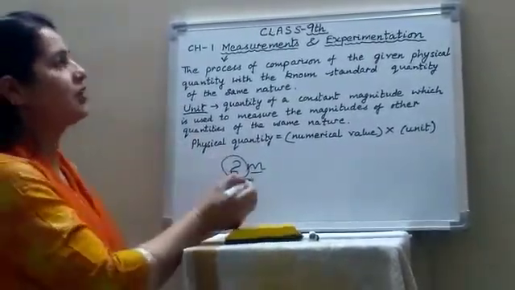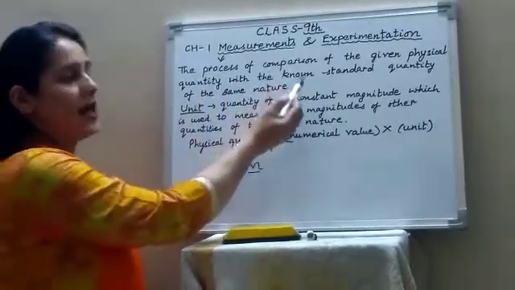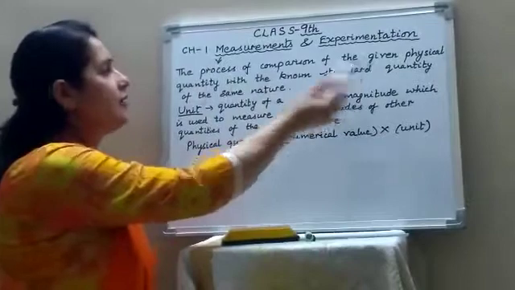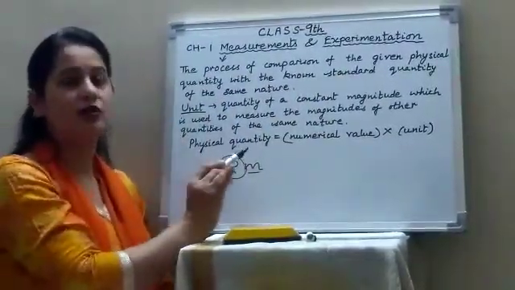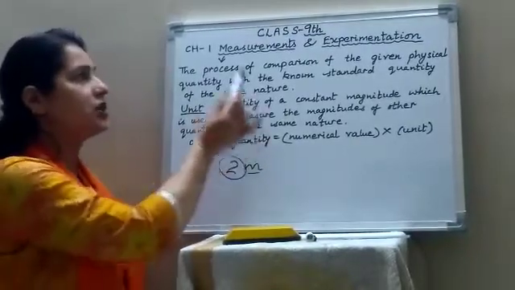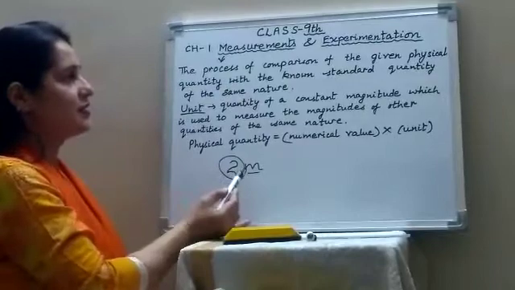So here comes the definition of measurement. The process of comparison of the given physical quantity with the known standard quantity of the same nature is called measurement.